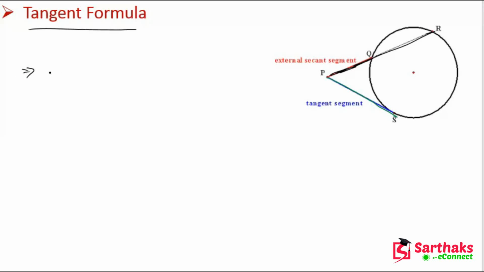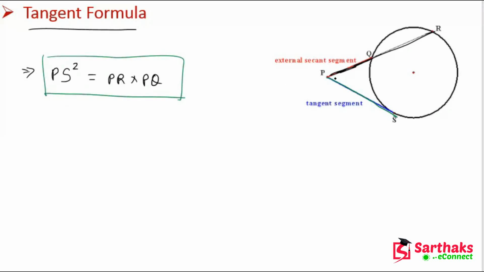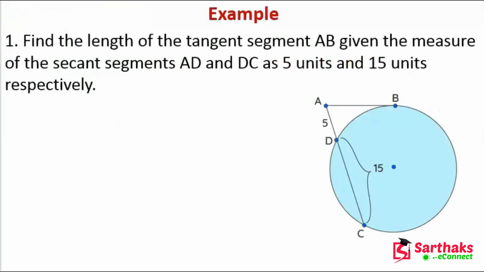You have to remember PS, which is a tangent. So PS square is equal to the whole secant times the external segment, that is PR into PQ. With the help of this relation we can easily find the length of PS, the length of the tangent segment. So now with the help of this formula we are going to solve problems. Let's suppose we have a question: find the length of the tangent segment AB.